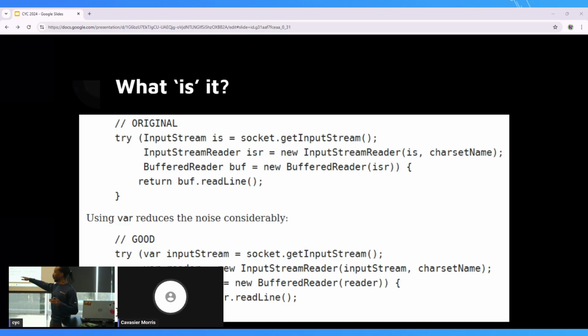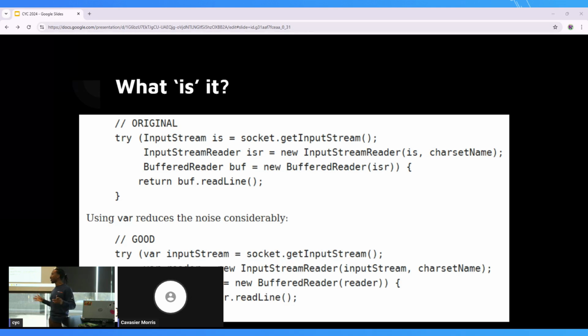And so now with var, you can just replace those. And with that, it forces you, like I mentioned before, to start naming things intentionally. So instead of IS, what is it? If it were later down the method, I would have no idea. I would have to go back to that reference. And God forbid it's a 1,500 line method that I have to jump back down to figure out what in the world it references. But now it's inputStream. I don't have to jump back to the declaration to know what an input stream is because it's already named that. So if anything, it helps you as a developer write better code for those people that come behind you that won't have any context.